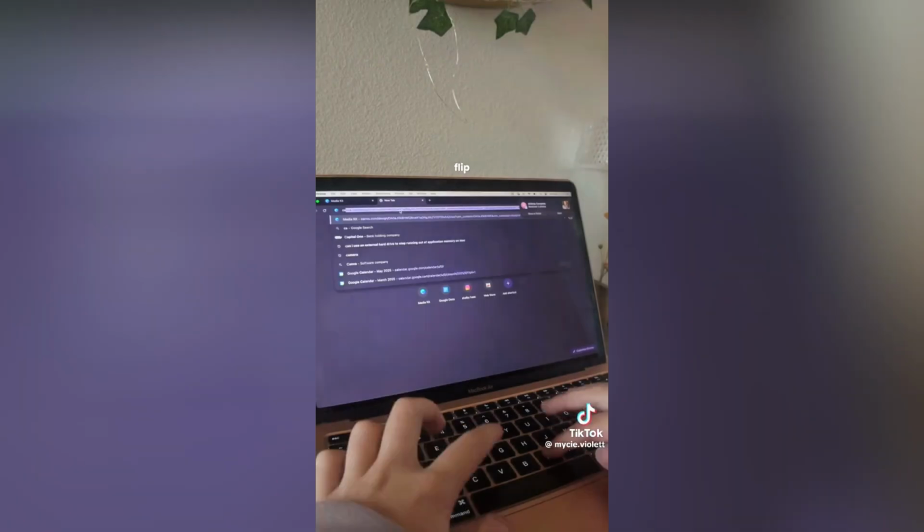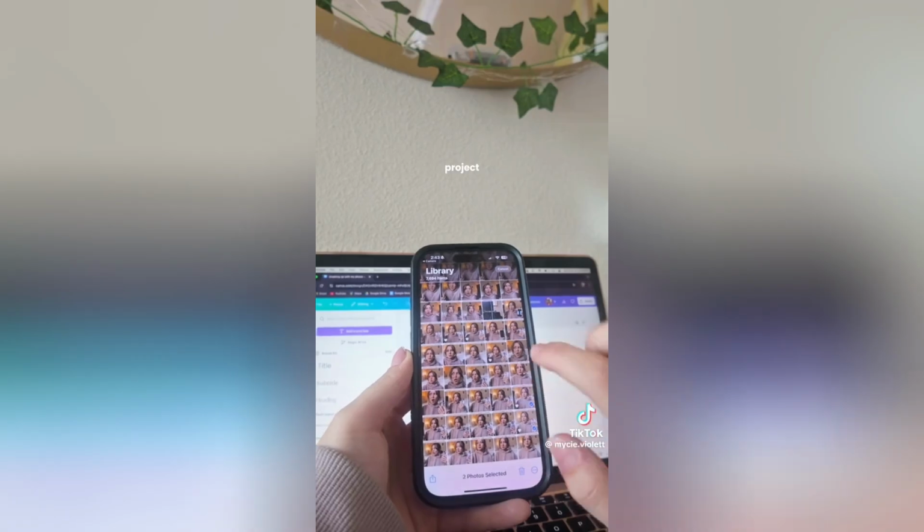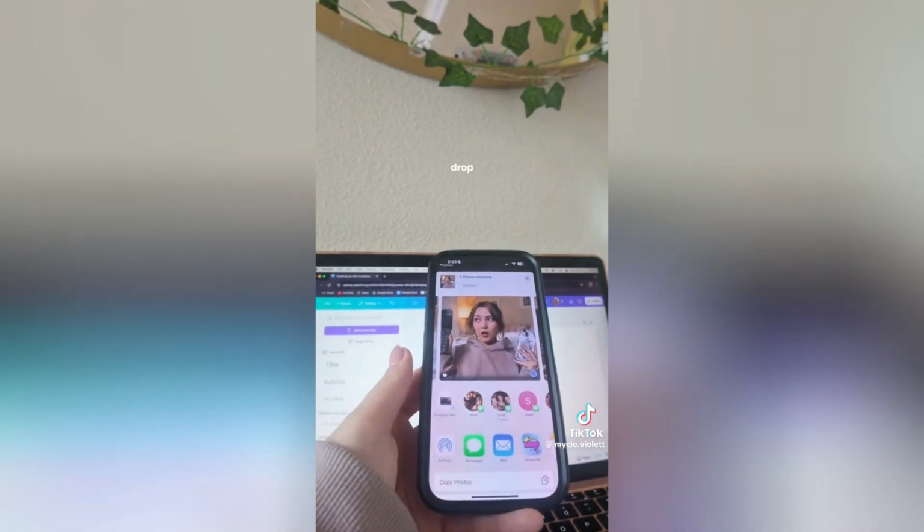Start by taking some pictures of yourself based on what your YouTube video is about. Mine was about using a flip phone, so I took some pictures with a flip phone. Then head on over to Canva and look up YouTube thumbnail and start a new project. Send the pictures that you like over to your computer and drop them into the Canva uploads.